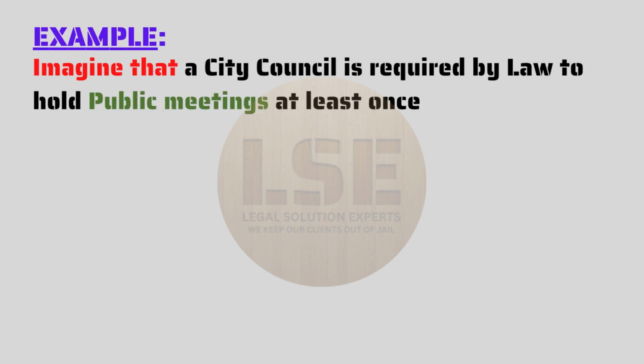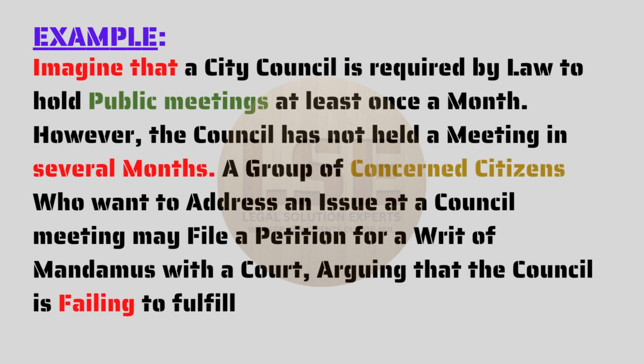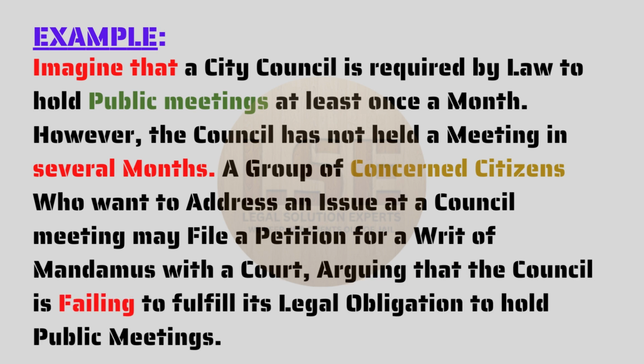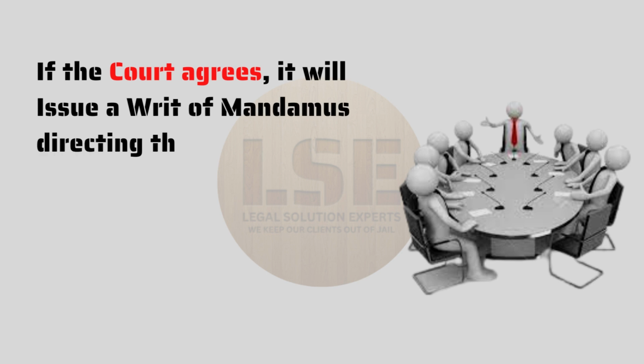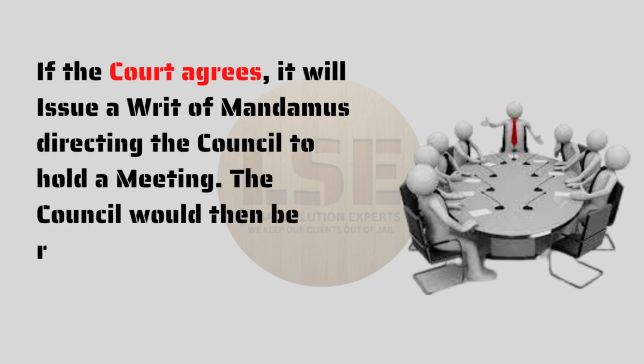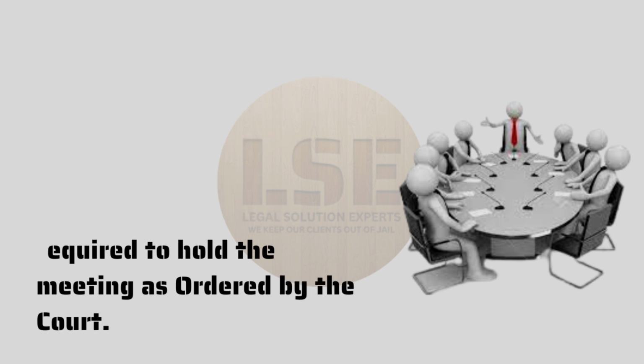Example: imagine that a city council is required by law to hold public meetings at least once a month. However, the council has not held a meeting in several months. A group of concerned citizens who want to address an issue at a council meeting may file a petition for a writ of mandamus with a court, arguing that the council is failing to fulfill its legal obligation to hold public meetings. If the court agrees, it will issue a writ of mandamus directing the council to hold a meeting. The council would then be required to hold the meeting as ordered by the court.